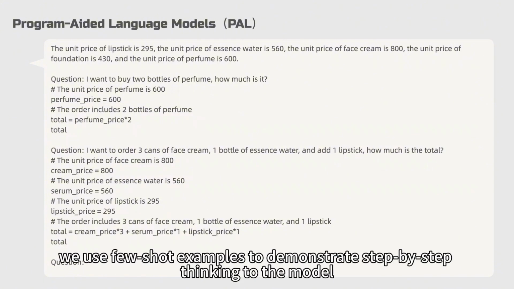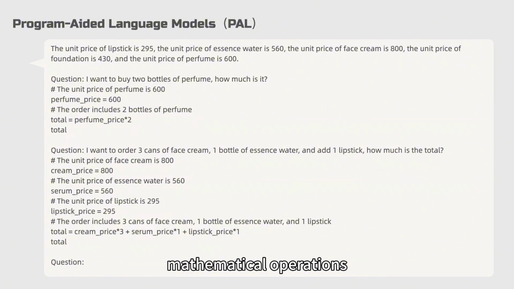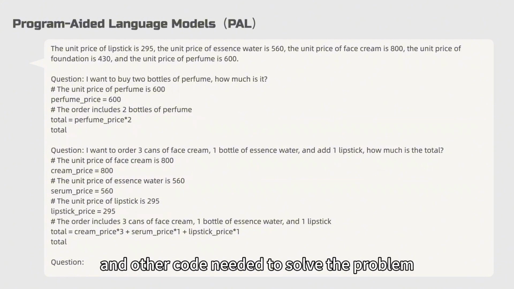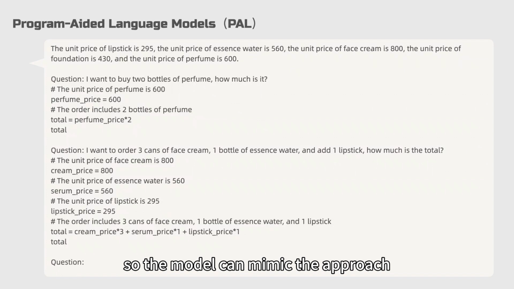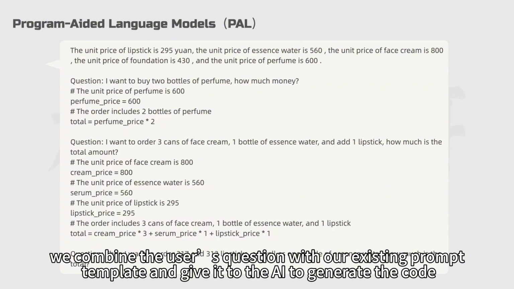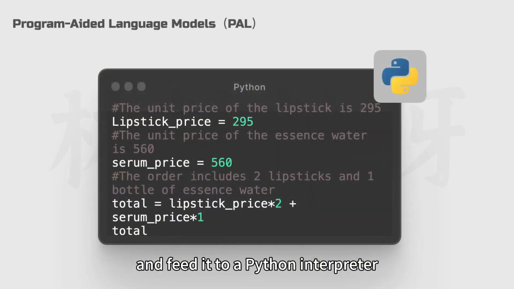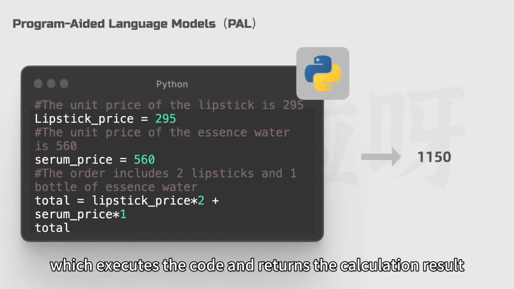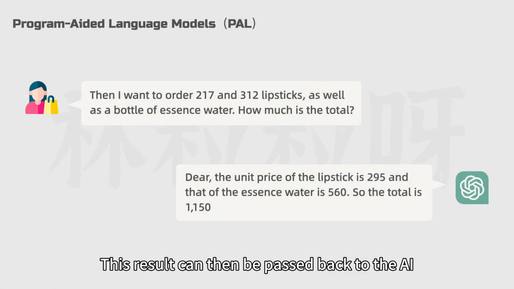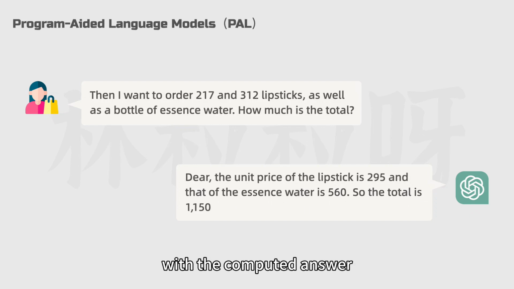First, in the prompt, we use few-shot examples to demonstrate step-by-step thinking to the model, showing how to write variable assignments, mathematical operations, and other code needed to solve the problem, so the model can mimic the approach. After the user asks a question, we combine the user's question with our existing prompt template and give it to the AI to generate the code. Next, we take the AI's response and feed it to a Python interpreter, which executes the code and returns the calculation result. This result can then be passed back to the AI, allowing it to properly respond to the user's question with a computed answer.